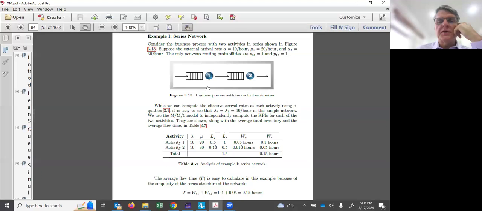So we have arrivals coming in here at the rate of 10 per hour. These folks get served at the server here. There's a single server, get served at the rate of 20 per hour, enter this waiting line here, and get service here at the rate of 30 per hour. And this essentially just summarizes what the waiting time in system is, 0.15 hours.